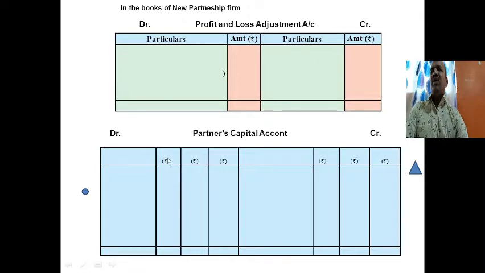There are two partners and one is admitted, so we need 3 columns: particulars, Deep's debit side amount in rupees, Karan's amount in rupees, Shubham's amount in rupees, again particulars of credit side, Deep's amount in rupees, Karan's amount in rupees and Shubham's amount in rupees.